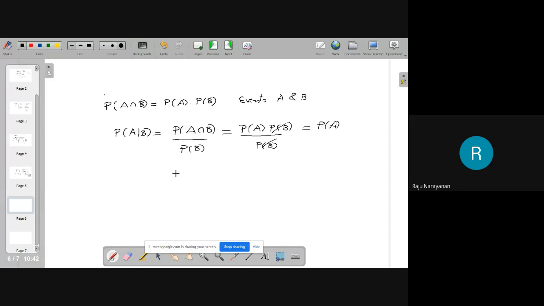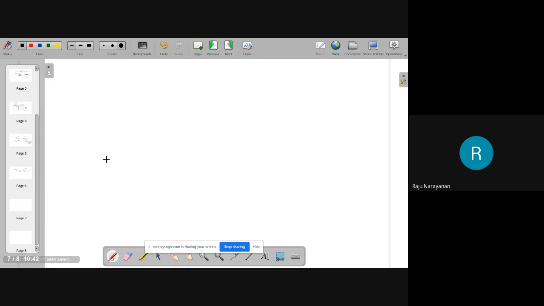Now, the next point. We have probability of A intersection B. We have seen that this is probability of A given B times probability of B. This is the same as probability of B given A times probability of A. Three slides before we have seen this.